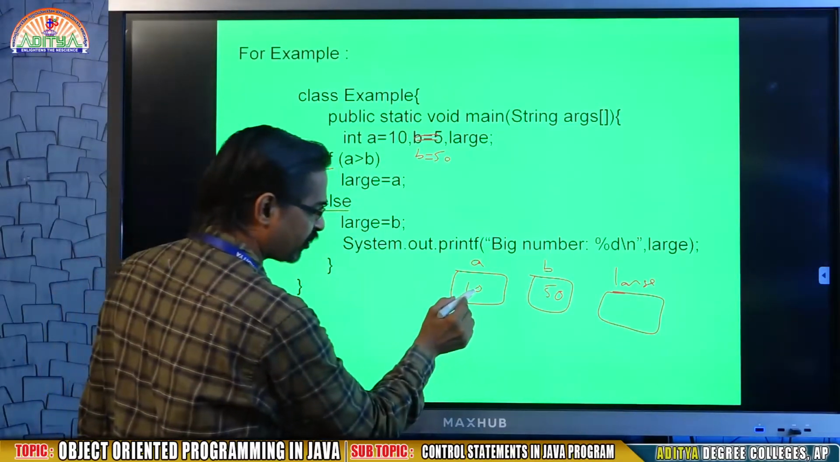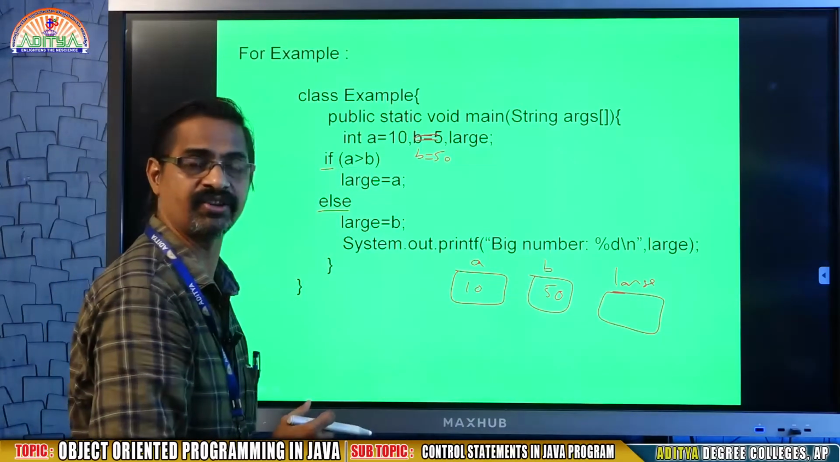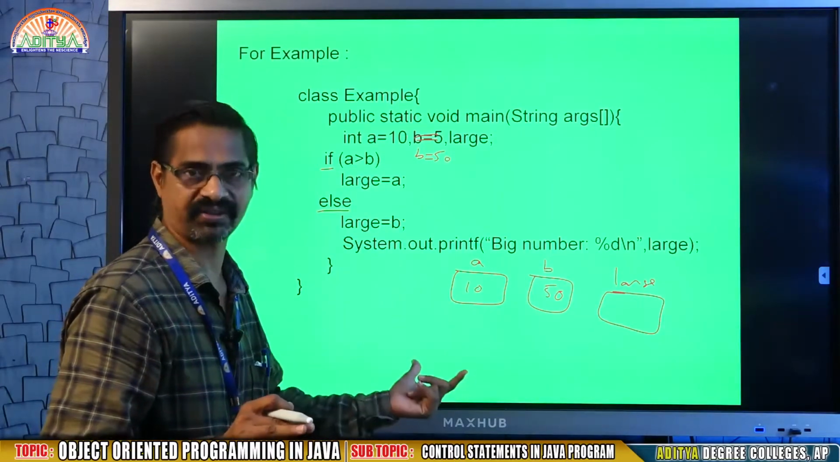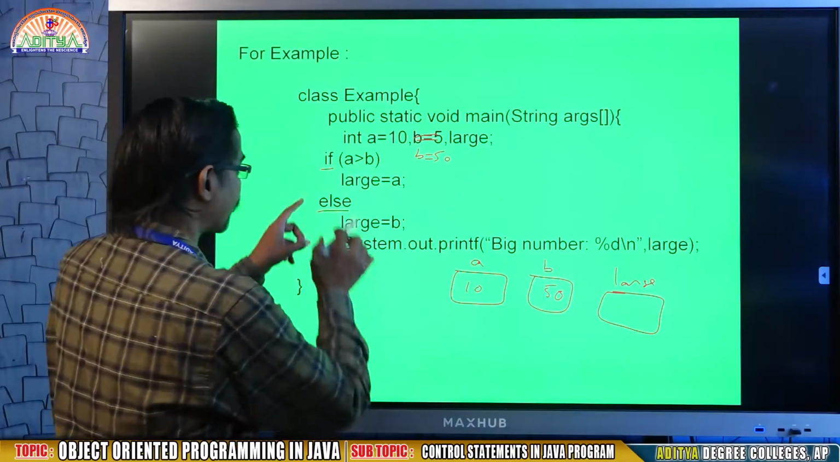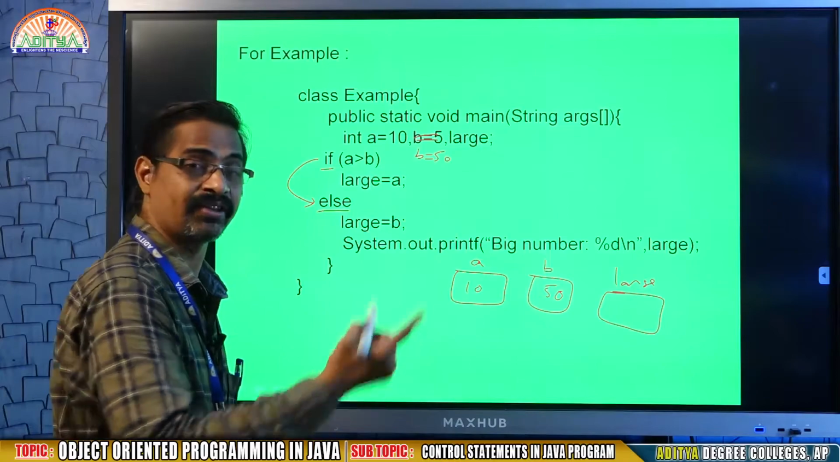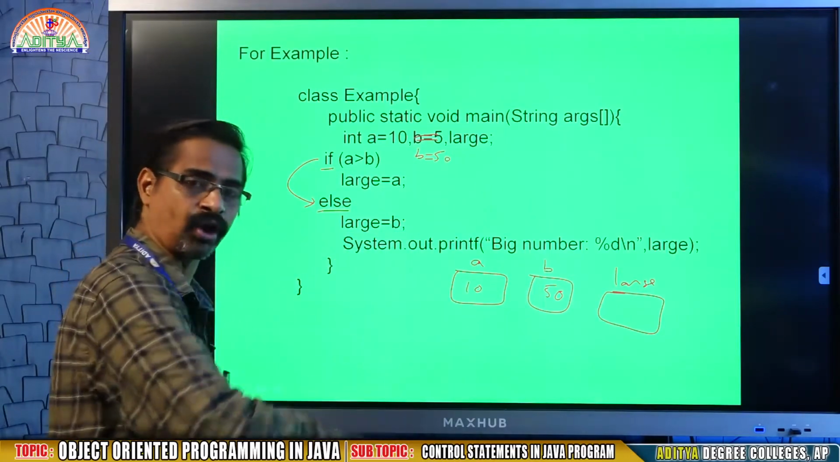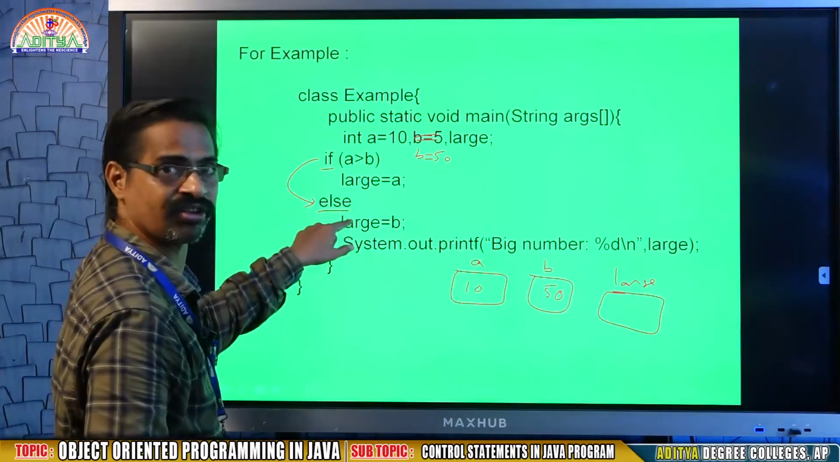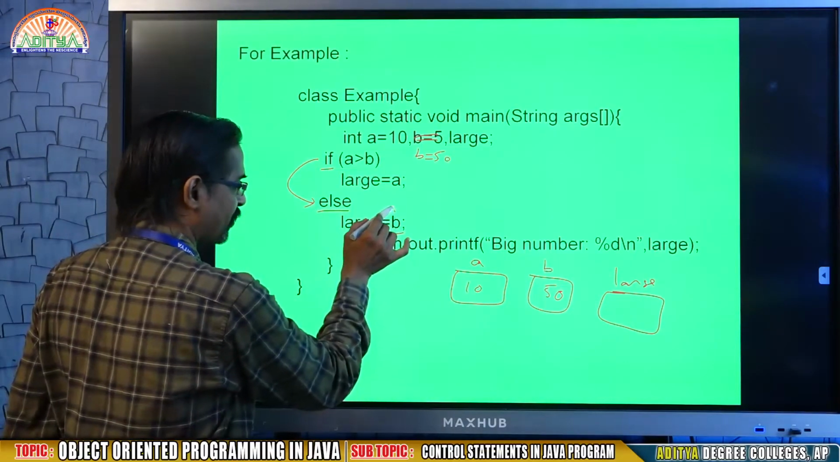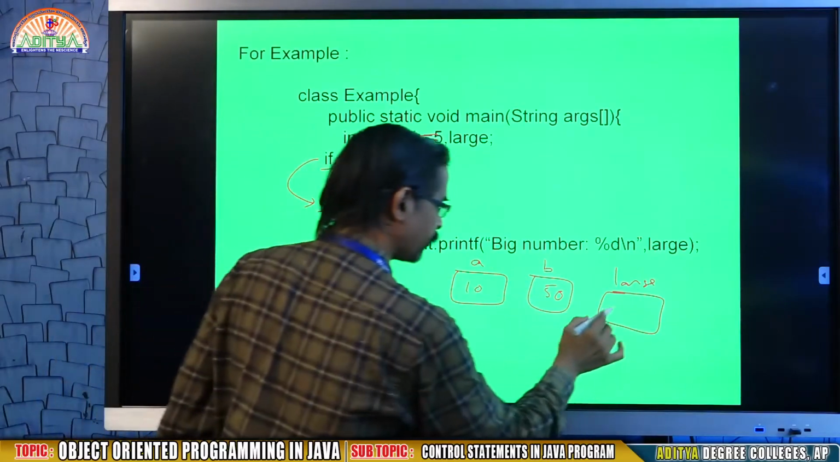If A greater than B, is it A greater than B? A is 10, B is 50. Is A greater than B? No. The condition is false. So when the condition is false, what happens? It comes to else. If there is no else, it simply goes out. But here the else clause is there, so it will come to else, where I am writing an assignment statement: B value is assigned to large.